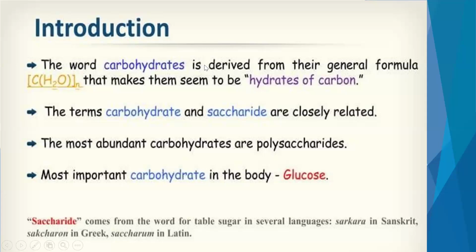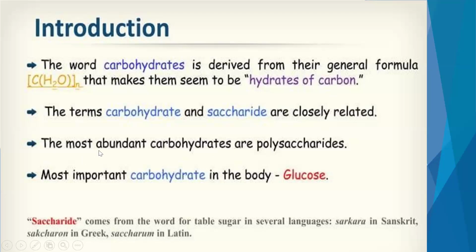Now, the word carbohydrate is derived from the general formula Cn(H2O)n. This is the general formula for carbohydrates, which makes them seem to be hydrates of carbon. The terms carbohydrate and saccharide are closely related. Saccharide means something which is sweet in taste, or sugar. So the terms carbohydrate and saccharide are closely related to each other.